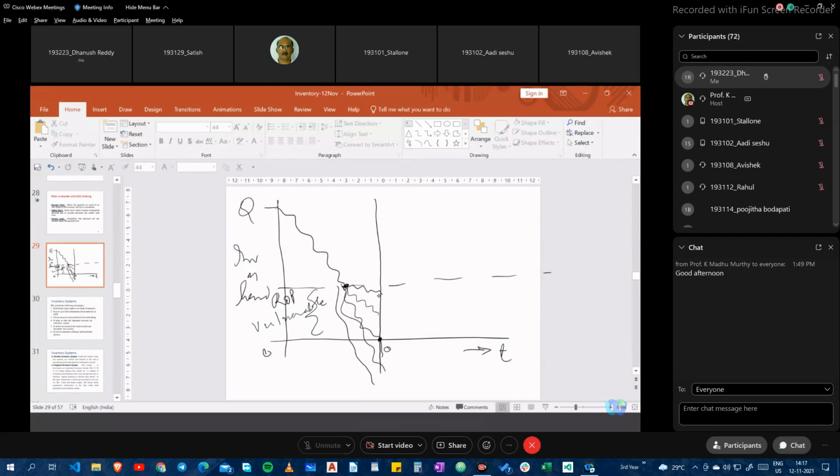We understand that such independent demands follow a thing called normal distribution. You know the normal distribution curve, right? You have seen the normal distribution curve as something like this, a bell curve, right?